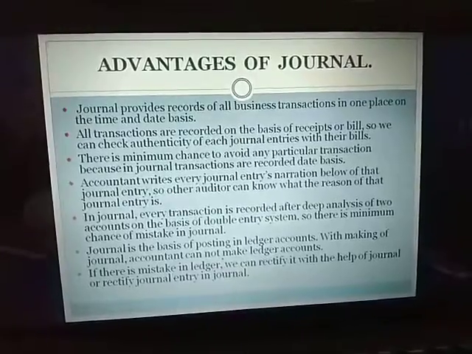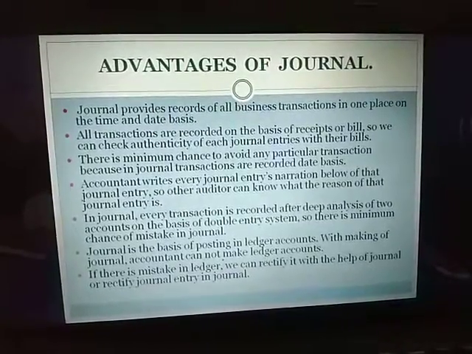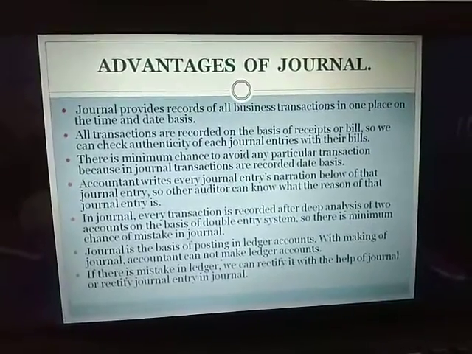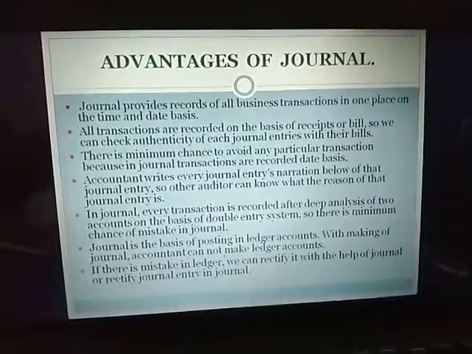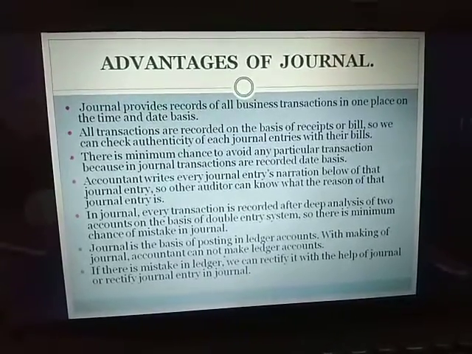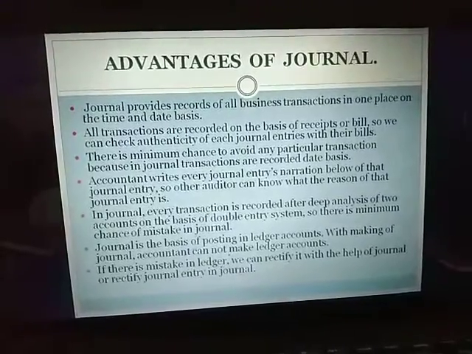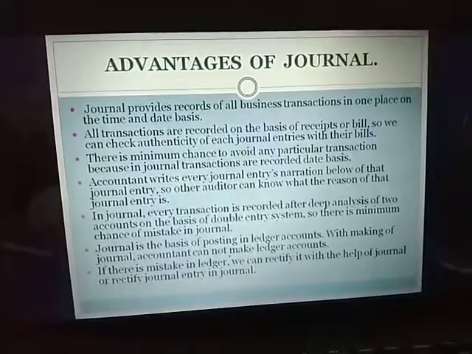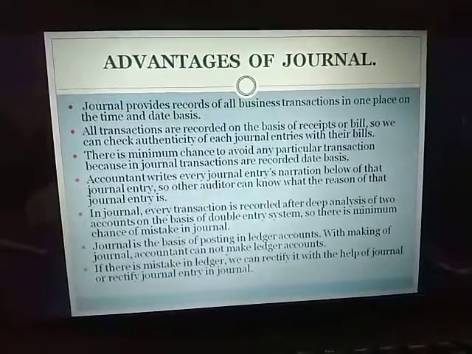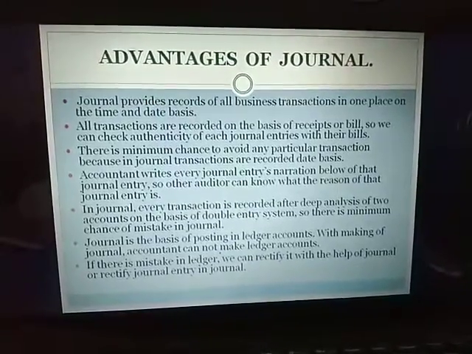Next, there is minimum chance of avoiding any particular transaction, because as I told you it is maintained in chronological order, so we can very well find out if by mistake we forget to record any transaction. Next, the accountant writes every journal entry's narration, so in that way it provides us the detail about the transaction that has happened.